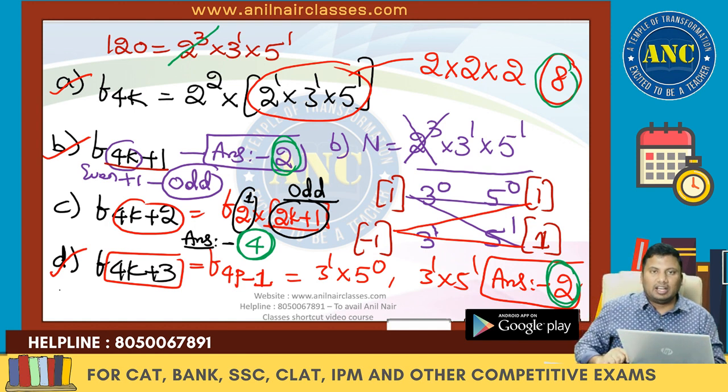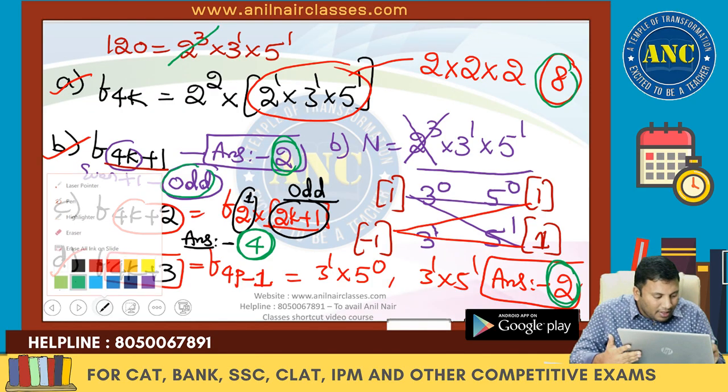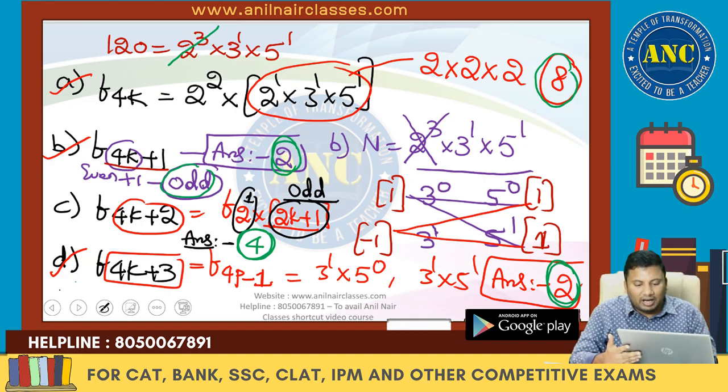First it is clear. Second question, 4k plus 1. Any number multiplied by 4 becomes an even number. Even plus 1 is an odd number. Answer should be an odd number of factors.